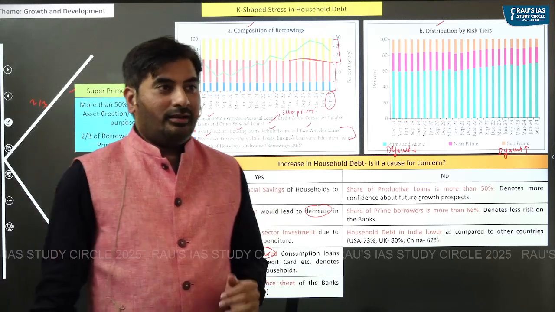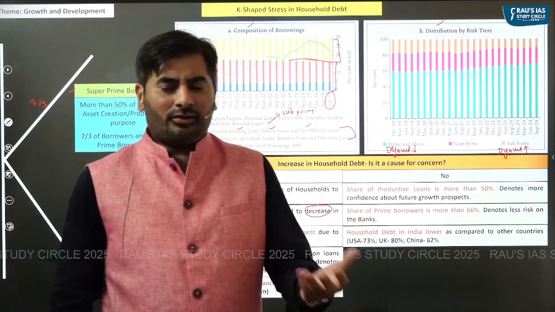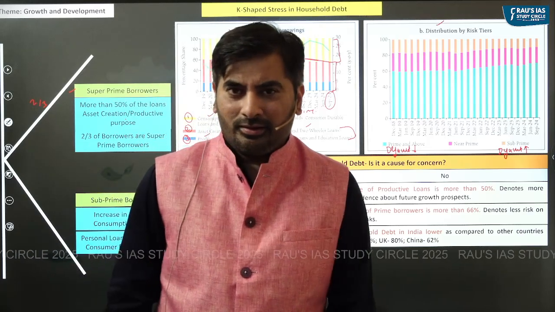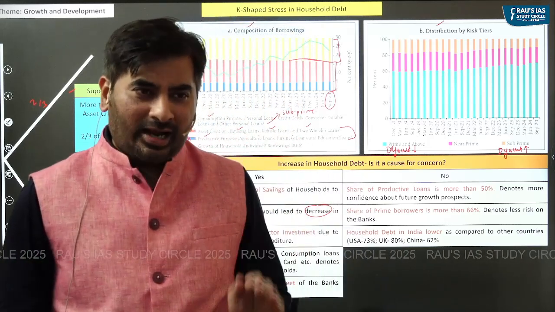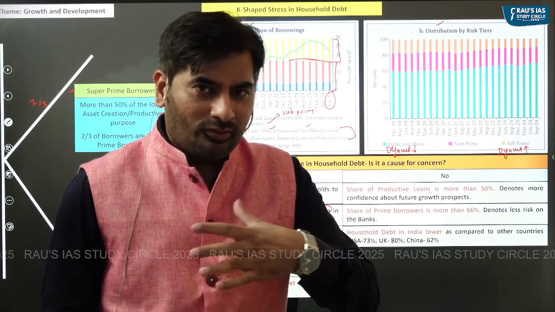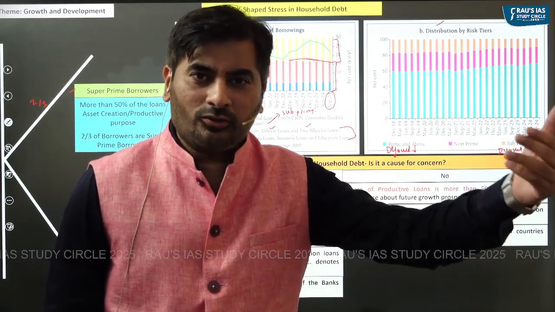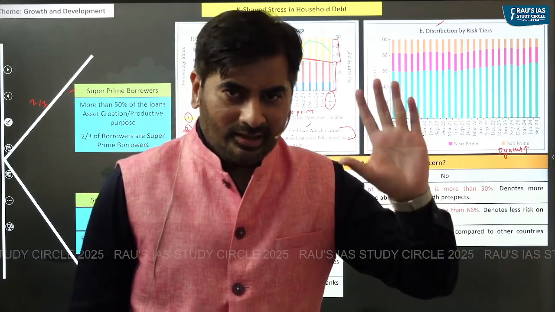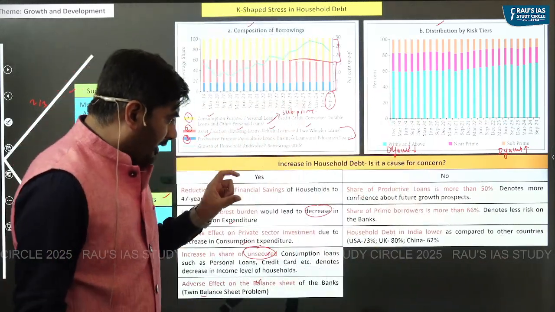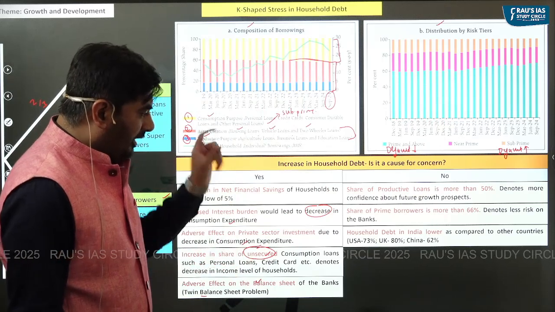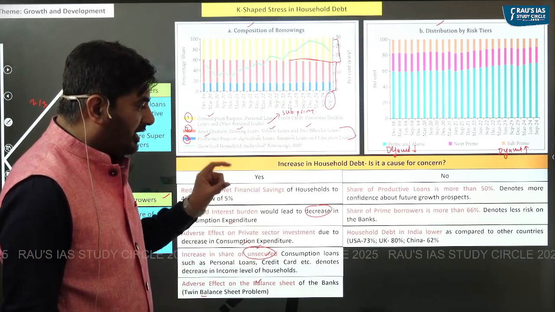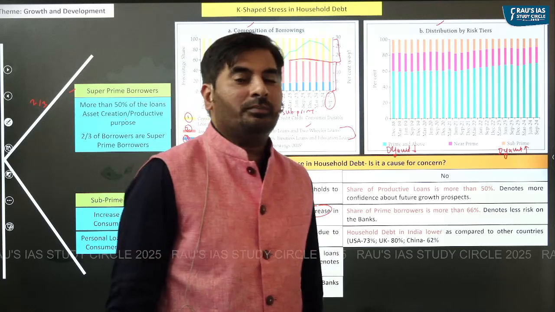Next, it is being said that in India the household debt is somewhere around 43% of GDP. But the RBI itself has highlighted that household debt in India is quite low compared to the household debt in other countries. Take for instance, in the US it is 73%, in the UK it is 80%, and in China it is 62%.